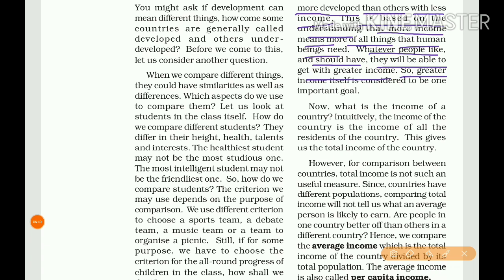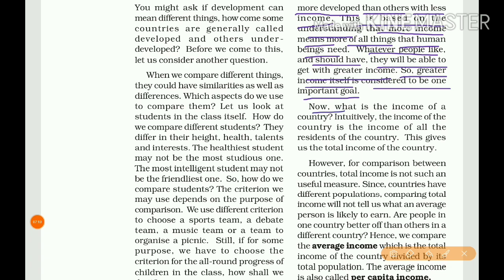So greater income itself is considered to be one important goal. The first main important criterion is national income, because through national income only can the people of the country get all the things, more things, the basics and even luxury items also. So greater income itself is considered to be one important goal.